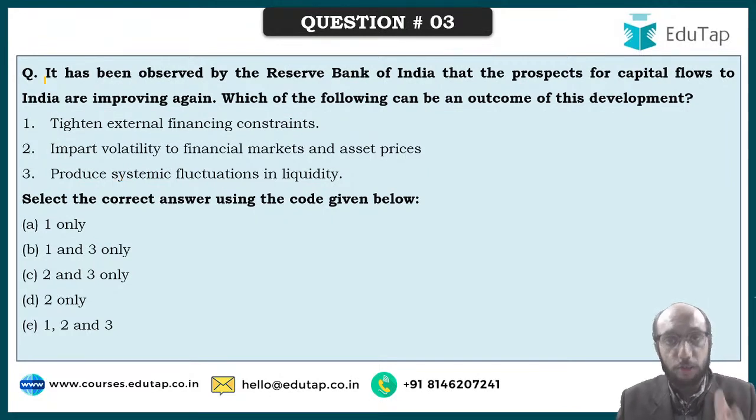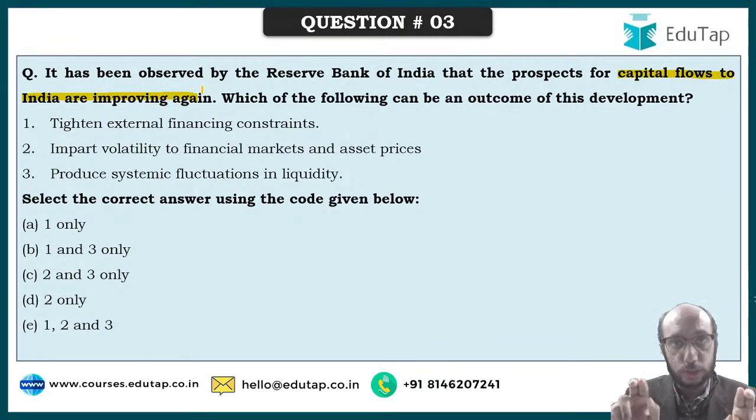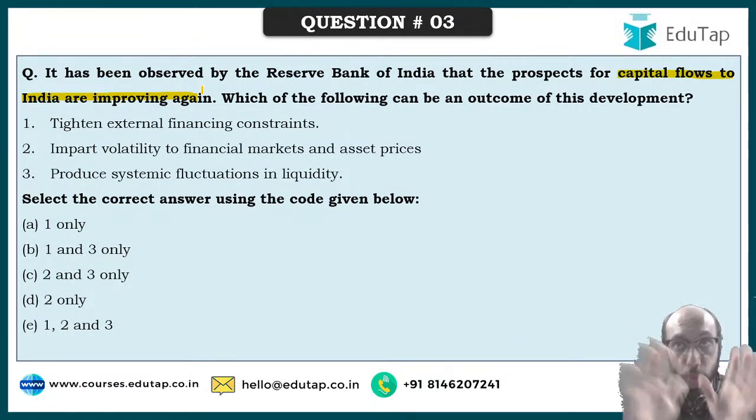It has been observed, governor was saying that it has been observed by the Reserve Bank of India that the prospects for capital flows to India are improving again. So you should know theory to be able to understand that when we say capital flows to India, what is it that we are talking about? You should know the theory to be able to understand this.